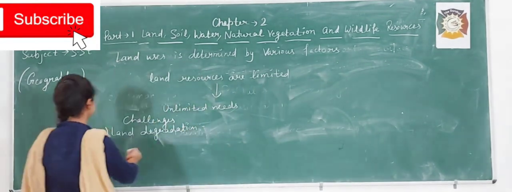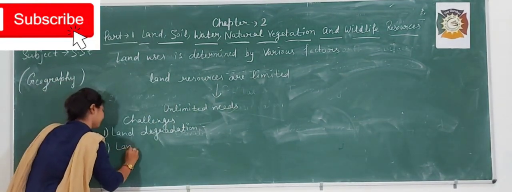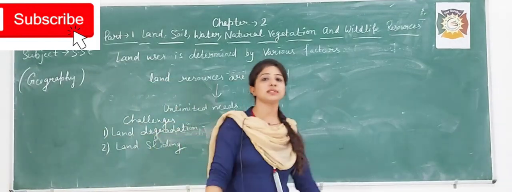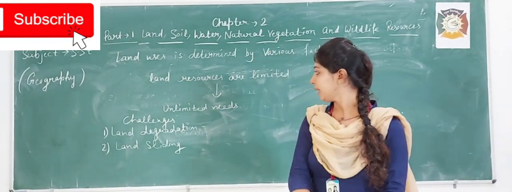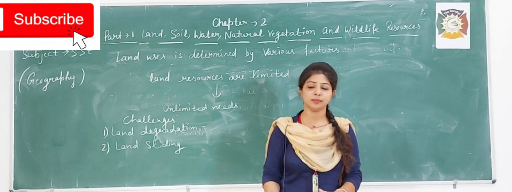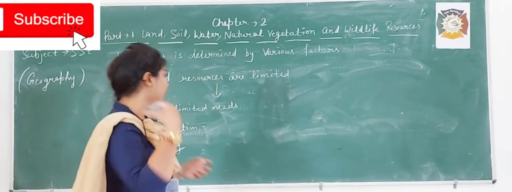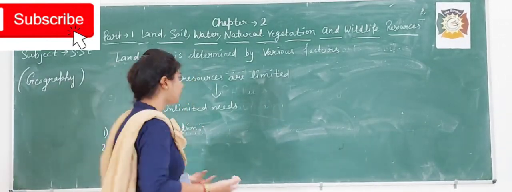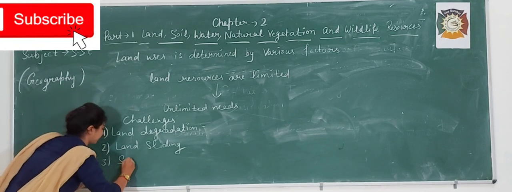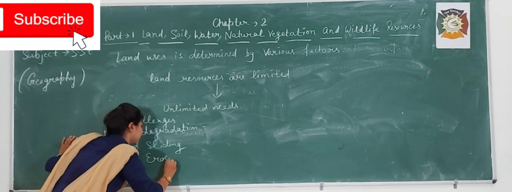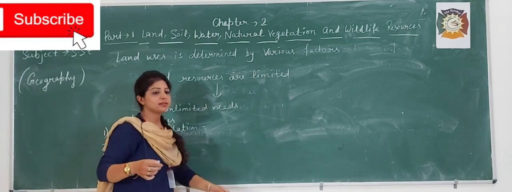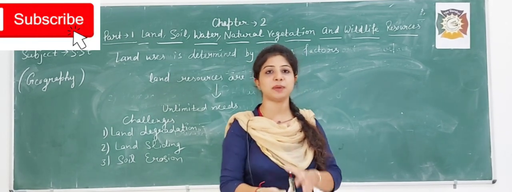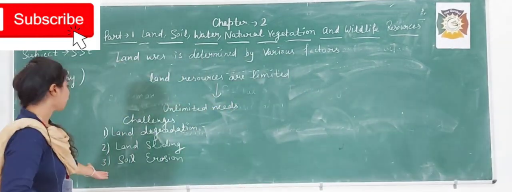Okay, second is landsliding. Landsliding we can say is the downward fall of soil because of the unlimited use of land. Because people use land without limit, that's why landslides or downward falling of soils happen. Okay, or soil erosion. Soil erosion we can say is the displacement of the upper layer of soil. Displacement of the upper layer of the soil is called soil erosion.